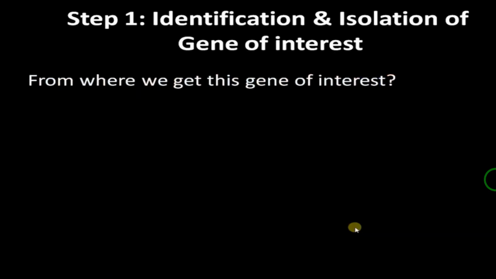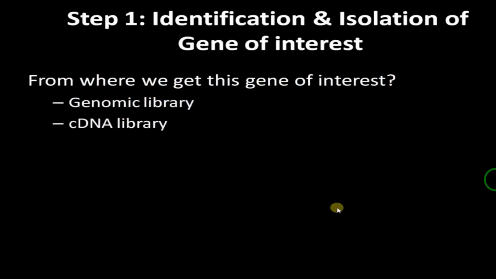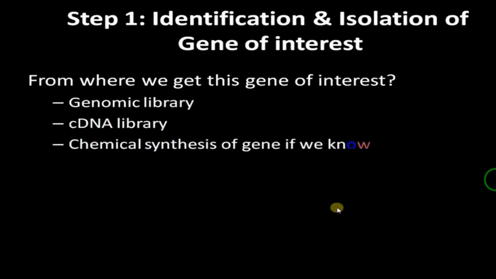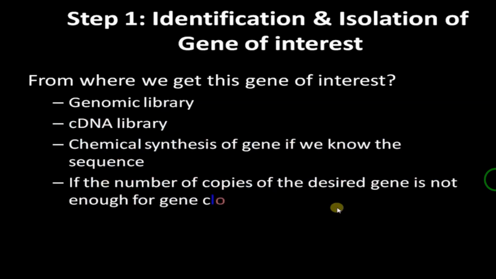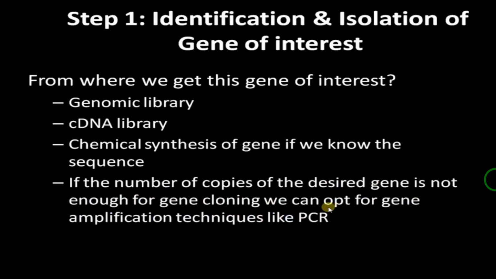Step 1, identification and isolation of the gene of interest. From where can we get this gene of interest? First, the genomic library, the cDNA library, and chemical synthesis of the gene. If we know the sequence, and the number of copies of the desired gene is not enough for gene cloning, we can opt for gene amplification techniques like PCR, polymerase chain reaction. So from any one of these places we can collect the gene.